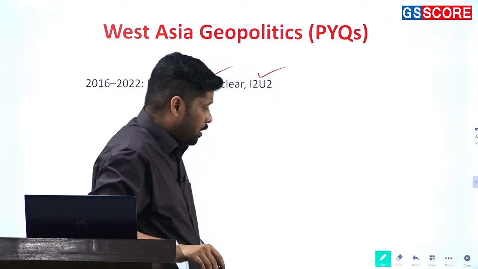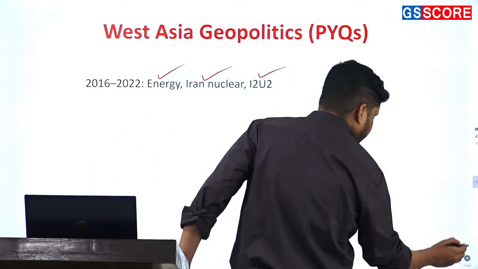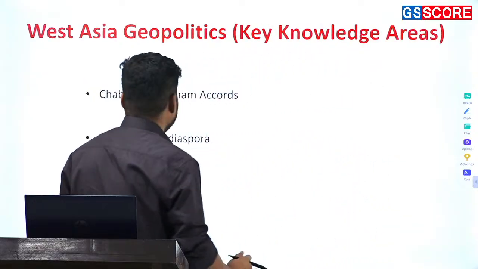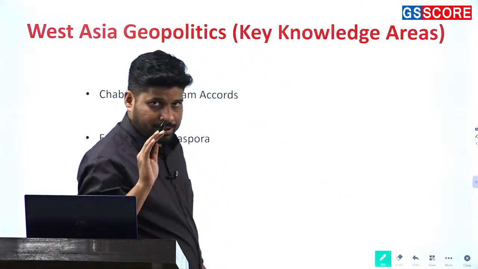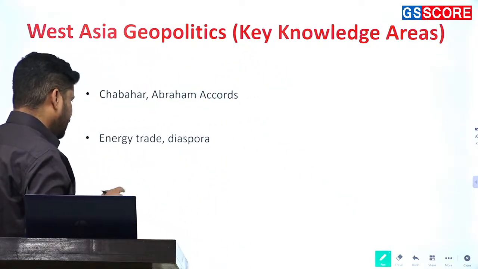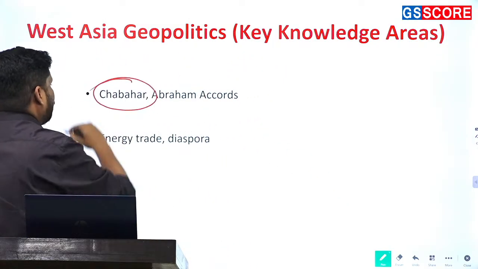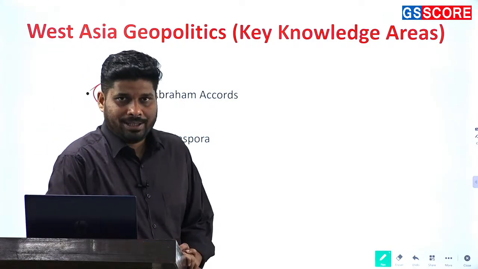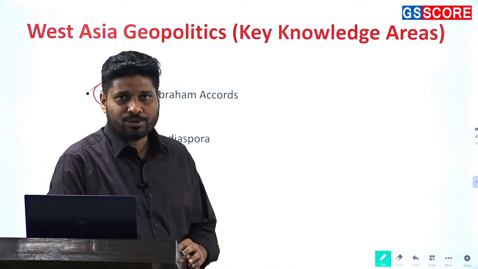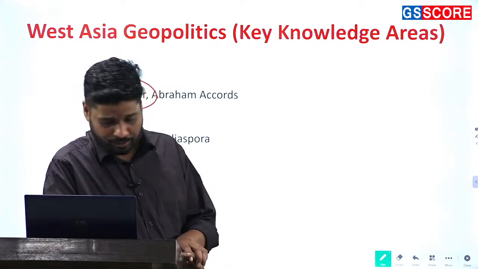All right. What does UPSC expect from you when it comes to West Asia? At this point of time, taking into consideration current affairs, UPSC expects you to know about Chabahar Port and how it will positively impact India, what the obstructions with respect to Chabahar Port are, and what the way forward is.